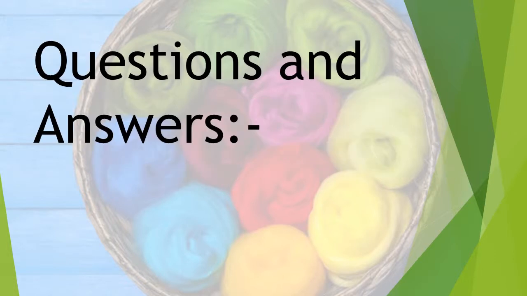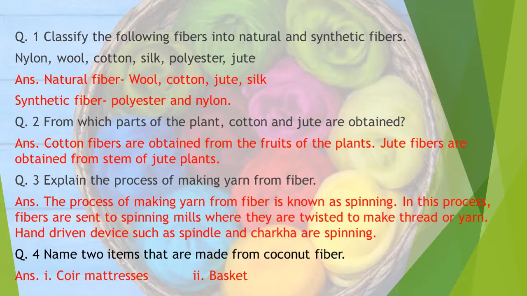Questions and answers. Classify the following fibers into natural and synthetic fibers: nylon, wool, cotton, silk, polyester and jute. Natural fiber: wool, cotton, jute and silk. Synthetic fiber: polyester and nylon.